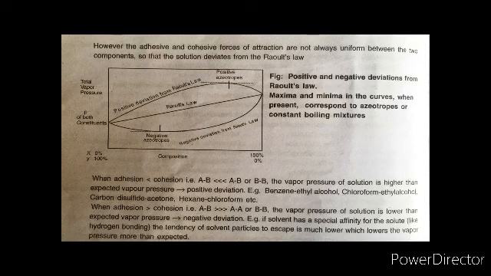That means if the solvent has a special affinity for the solute, the tendency of the solvent particles to escape is much lower, which lowers the vapor pressure more than expected. So now we can decide: if the cohesive forces between similar molecules are less than the adhesive forces between dissimilar molecules, then what kind of deviation will it be? It will be negative.